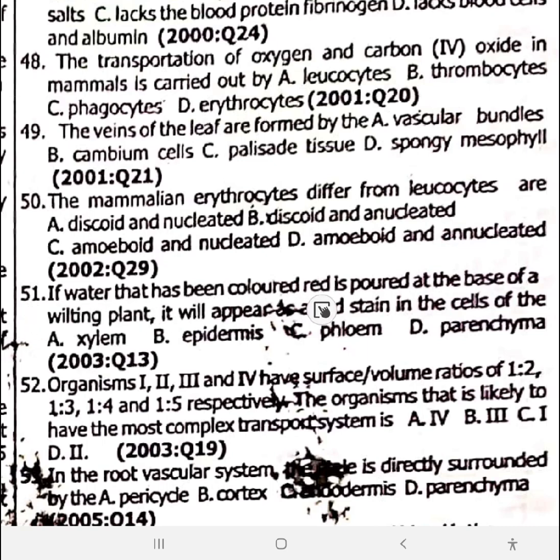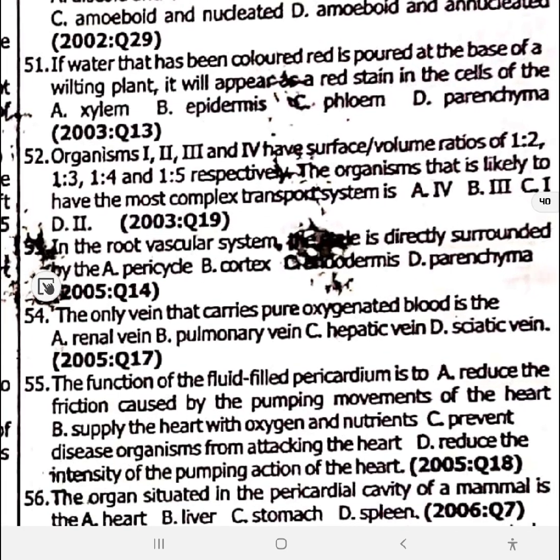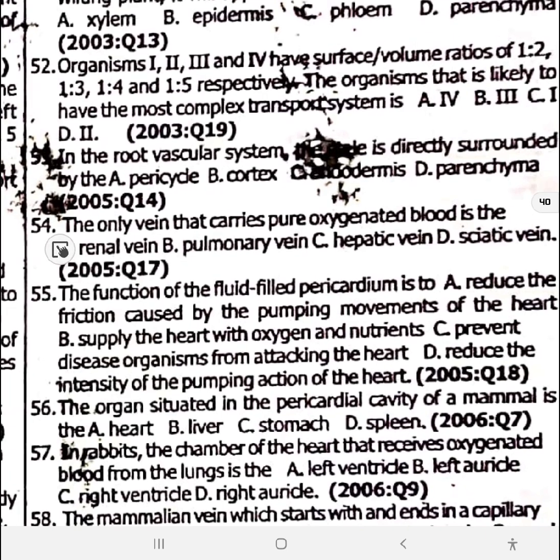51. If water that has been colored red is poured at the base of a weeding plant, it will appear as a red stain in the cell of the... 51 is option A, xylem. 52, they didn't give us the diagram there. 53, in the root vascular system is directly surrounded by the... That one is also not clear. 53 also not clear. 54, the only vein that carries pure oxygenated blood is the pulmonary vein, option B.